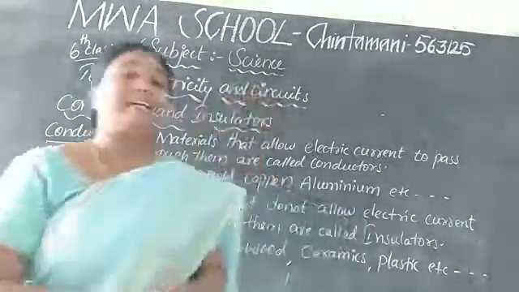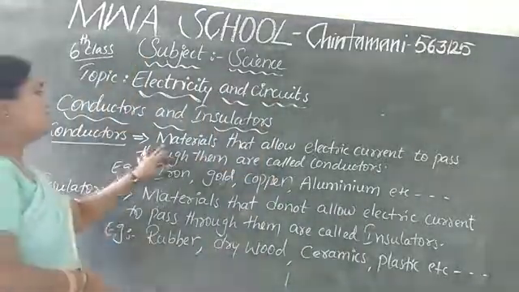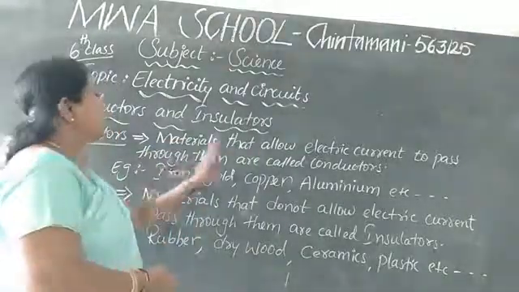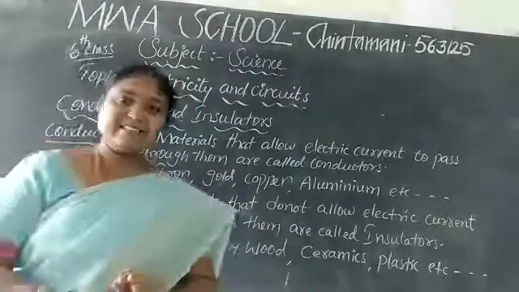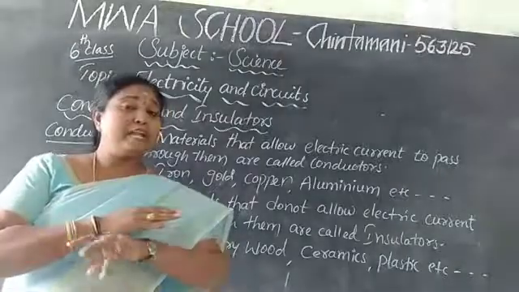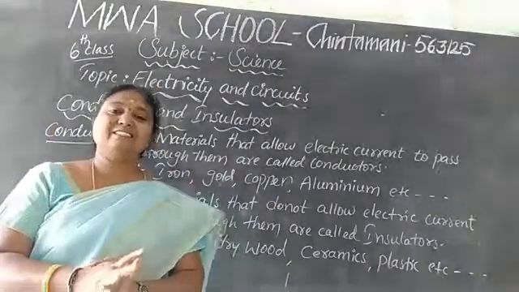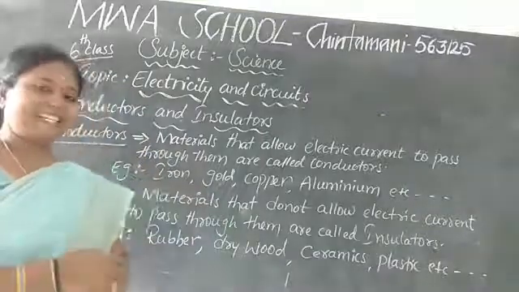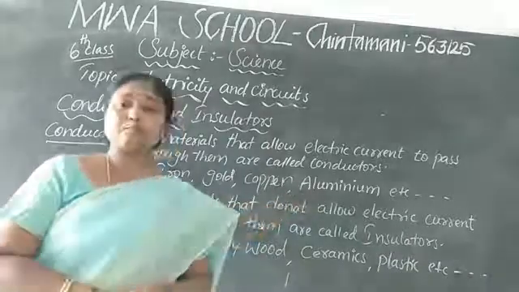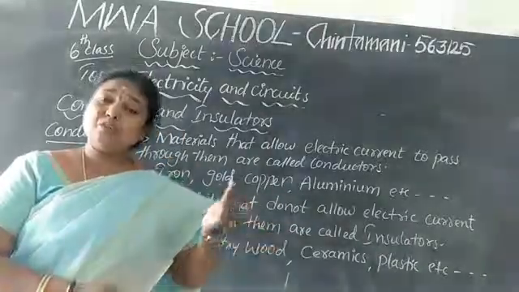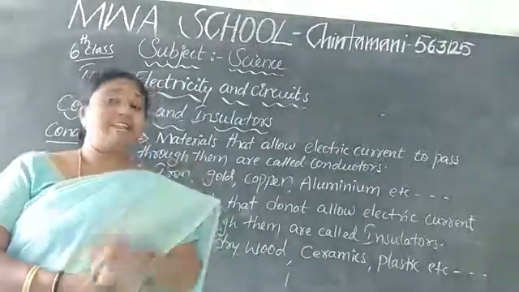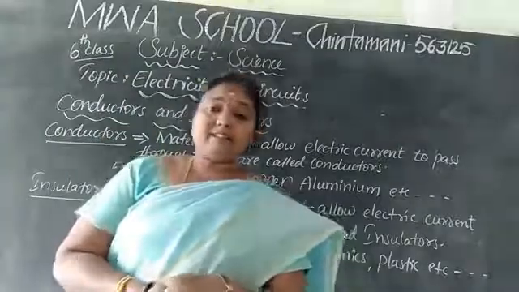So, what do you mean by conductors? Materials that allow electric current to pass through them are called conductors. What are conductors? Those through which the electricity will pass very freely. Those things only we call conductors. Example: iron, gold, copper, aluminium, etc. That means almost all metals come under the conductors. And one thing, children, metals.